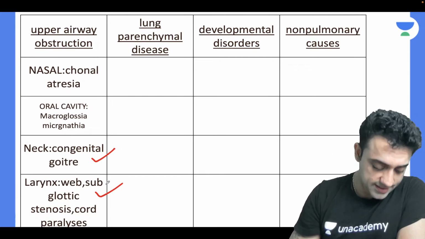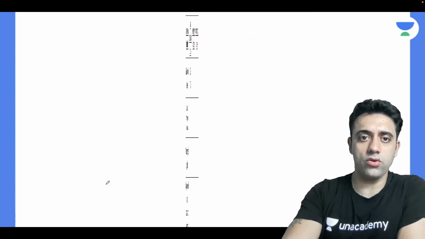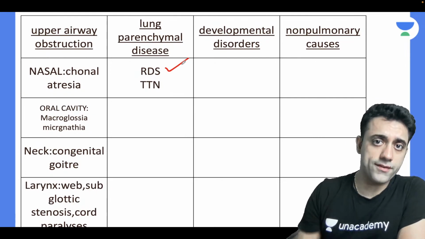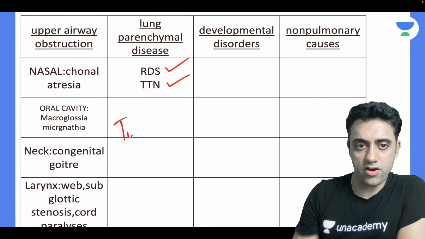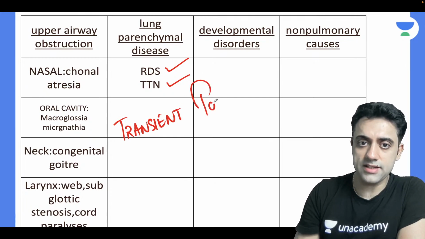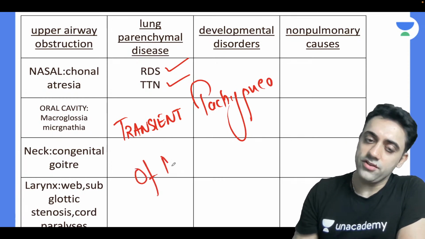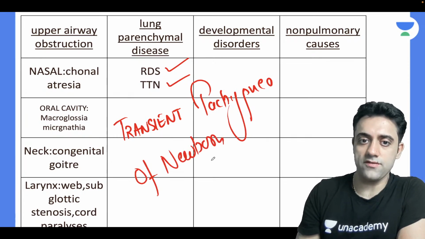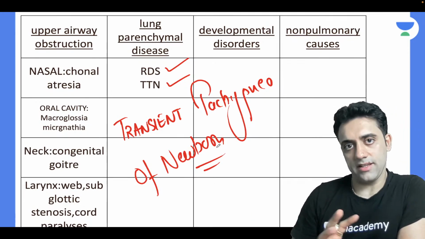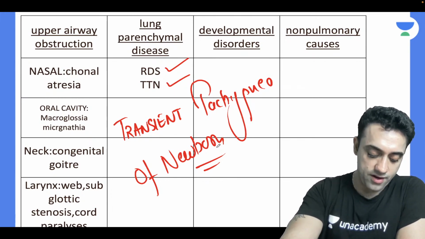The next important part is lung parenchymal disease. Lung issue, everyone knows lung issue. The most important ones are respiratory distress syndrome, which is our topic of choice, and transient tachypnea of newborn. If you are a newcomer, you must understand TTN is nothing but transient tachypnea of newborn. This is the definition of TTN. In further videos we're going to talk about TTN also. So RDS and TTN are really very important. For now, just the name you should know: transient tachypnea of newborn.